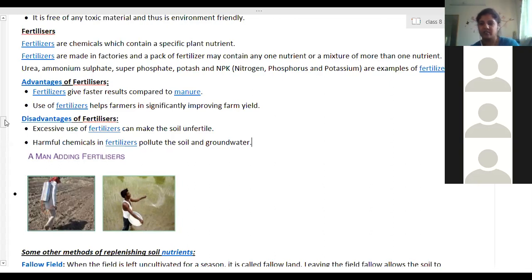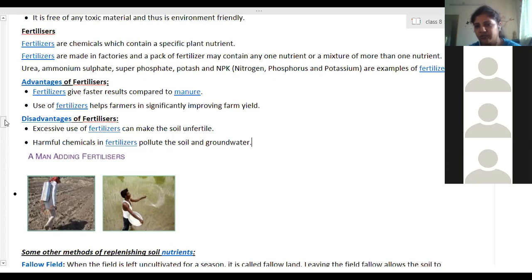Yes, in the next season we will get the time. The bacteria is already present, they will start converting atmospheric nitrogen into nitrates. So that means the next 4 month duration has been given to those microorganisms to convert nitrogen into the required form. So the 4 month duration has been given to replenishment of the nitrogen again. It's clear? So this is called the crop rotation method.